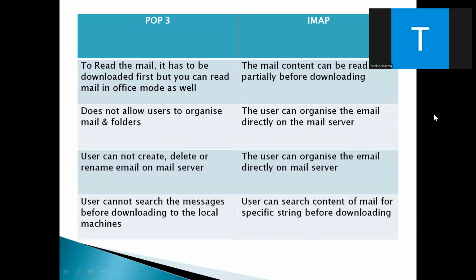Okay, then to read the mail in POP3, it has to be downloaded first, but you can read mail in offline mode as well. Okay, we have to download the mail first to read it in POP3. Whereas in IMAP, the mail content can be read partially before downloading. We can read partial content before downloading.